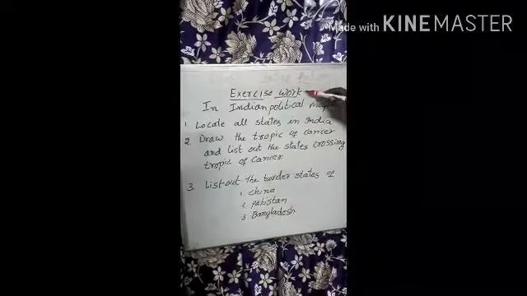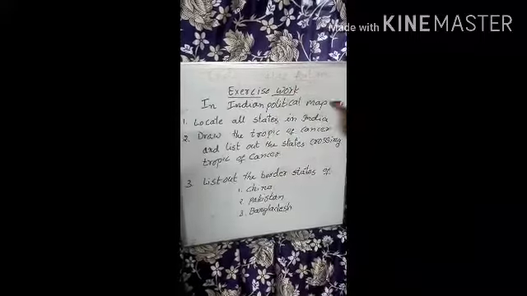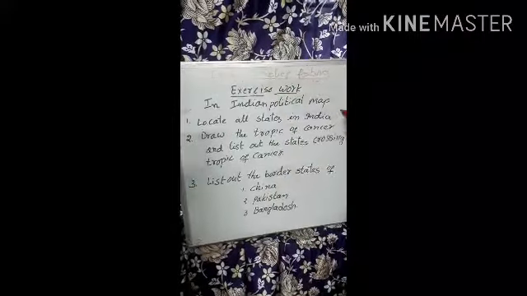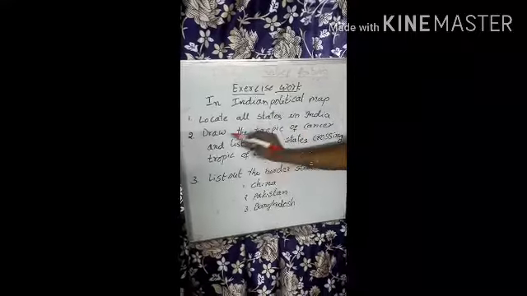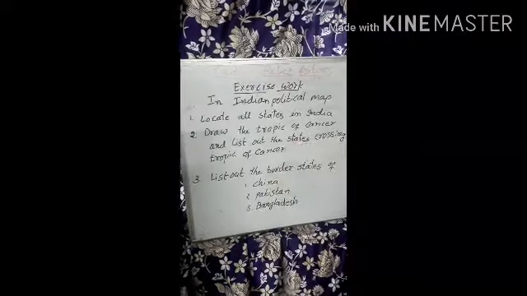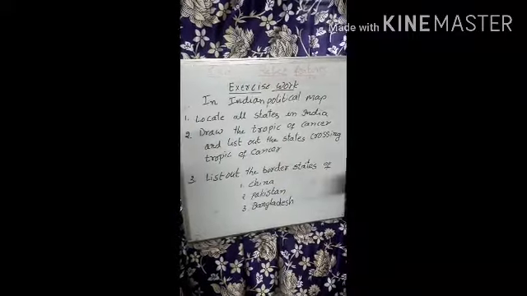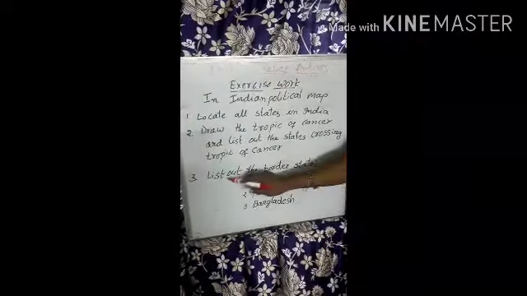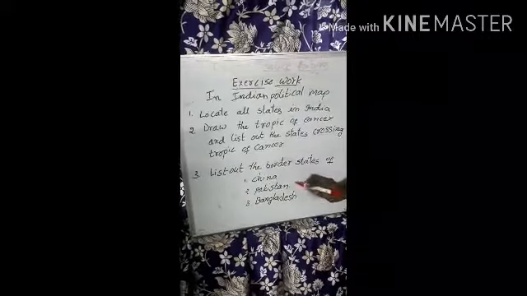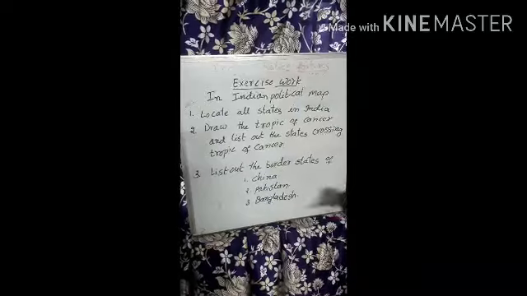Okay students, your exercise work is to take an Indian political map. First, locate all states in India. Draw the Tropic of Cancer and list out the states crossing the Tropic of Cancer. And last, list out the border states of India with China, Pakistan and Bangladesh.